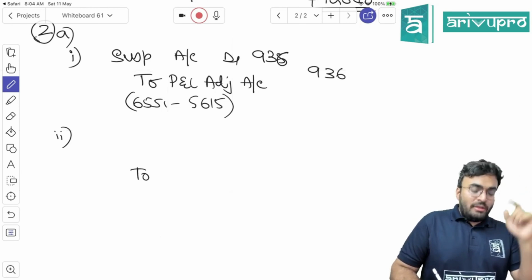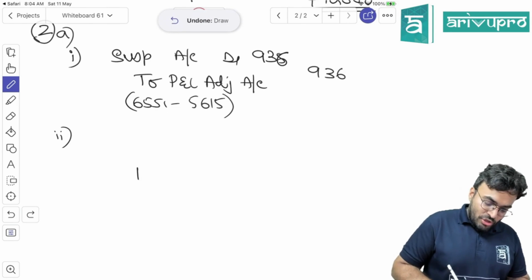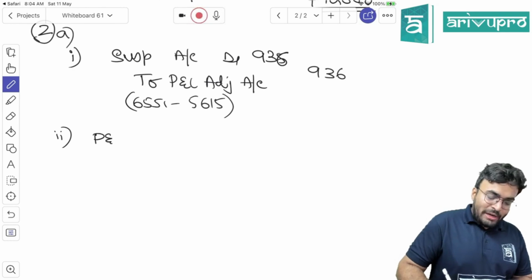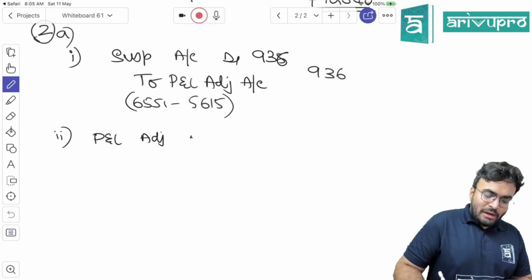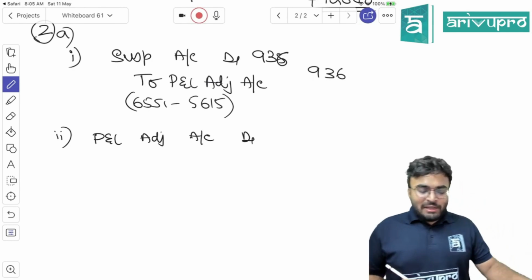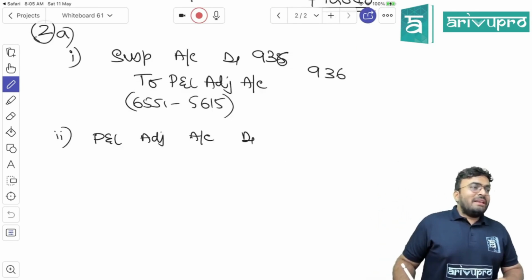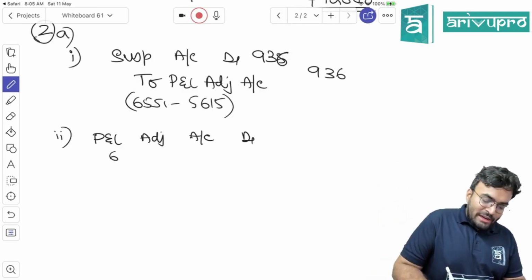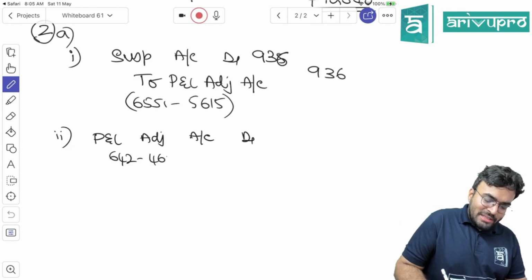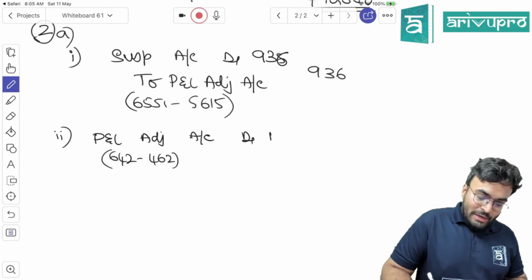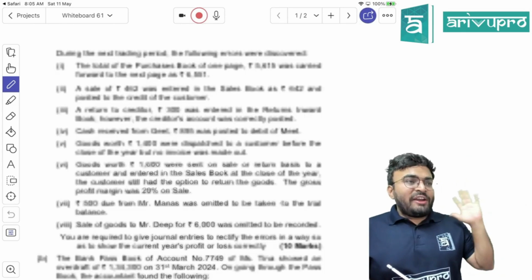Sale should be, I should debit sale, but I can't debit sale because it is P&L adjustment. So P&L adjustment account debited. How much is the sale value actually? 462. How much did they put the sale as? 642. So 642 minus 462, 180. Is the sale part rectified?